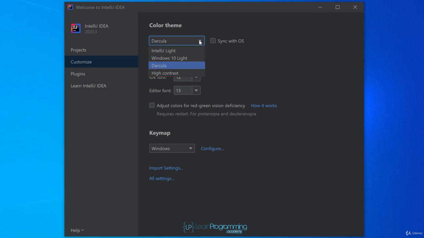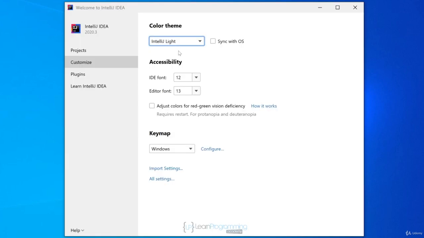Personally, I also prefer a dark background, but it doesn't show up that well on video, so I'm going to change mine to IntelliJ Light. Now, if you've set your operating system to use a light or dark theme, you can check the Sync with OS box. That works on Windows and Mac. It doesn't unfortunately work on Linux. Now, if you want to change the font size that IntelliJ uses, you can do that from here too. You can also adjust the colors for red and green color blindness if that's something you'd find useful.